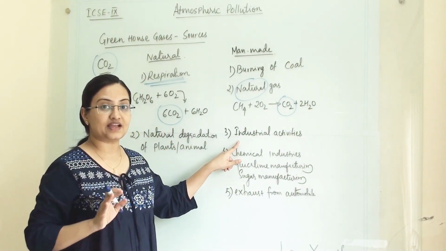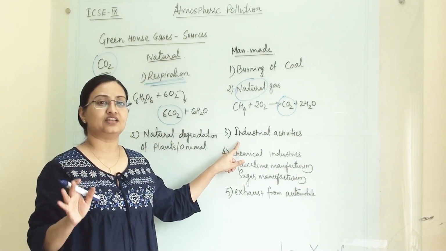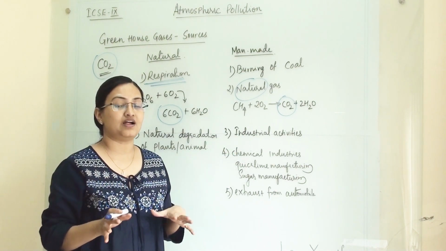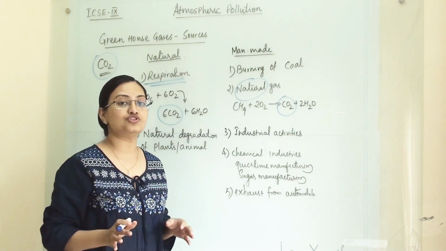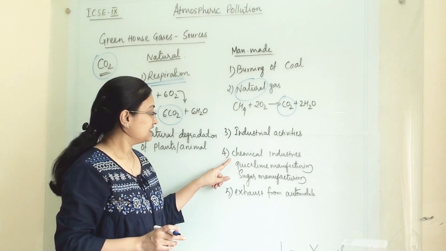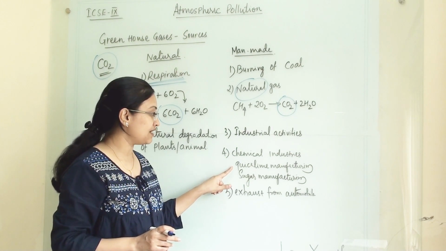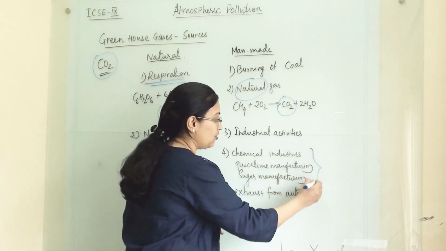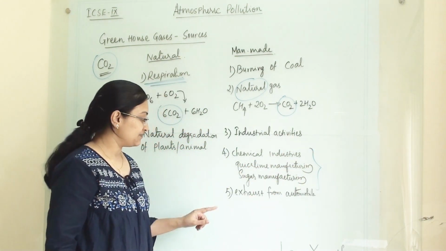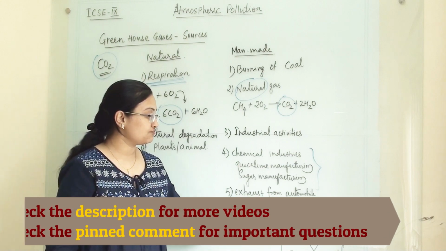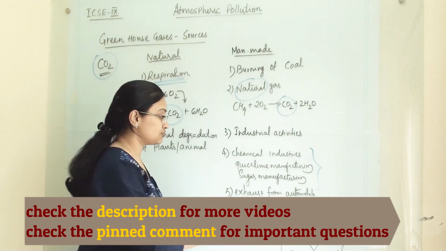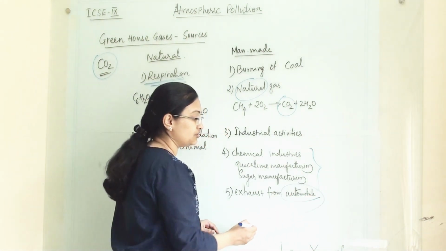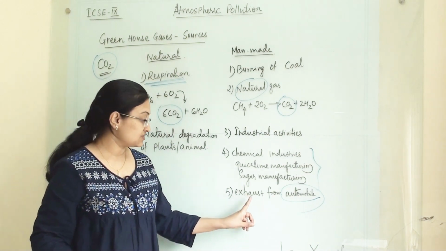Then industrial activities: all the industrial activities, all the manufacturing plants are releasing a huge amount of carbon dioxide. Then chemical industries, quick lime manufacturing, sugar manufacturing, these are some examples of manufacturing plants. Then last is exhaust from automobiles. This is also causing major pollution of carbon dioxide.